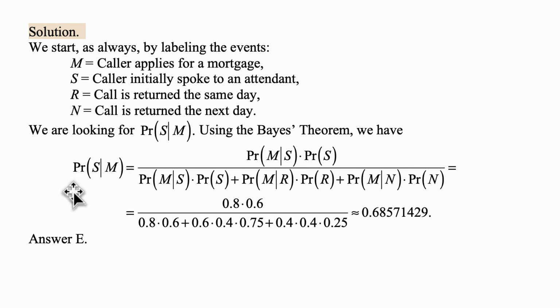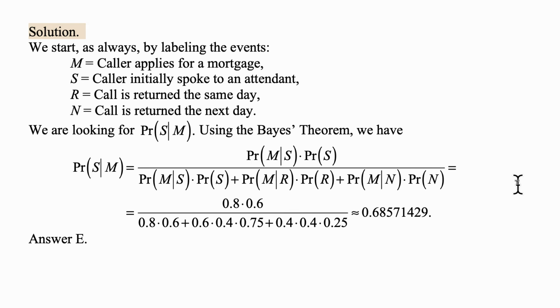On the left-hand side we have the probability of S given M. On the right-hand side we have the probability of M given S times the probability of S. That's the standard procedure. That's what Bayes theorem says. This numerator shows up at the bottom in the same form, but not just for S, but for S, R, and N, because these are the pieces of the partition of the probability space.